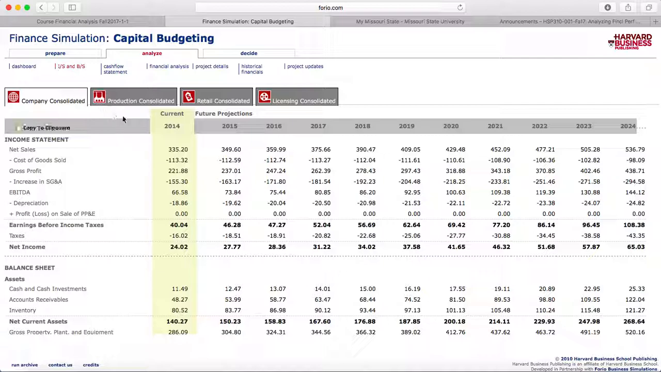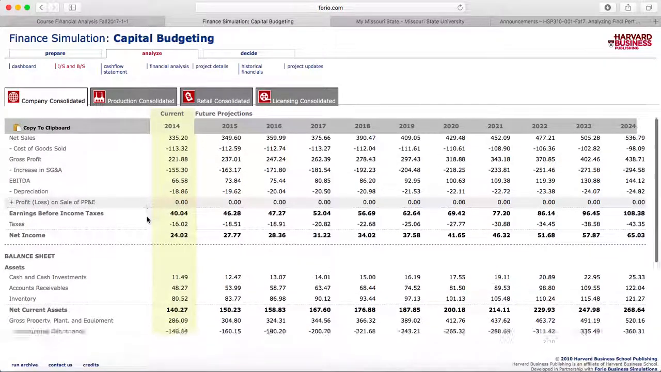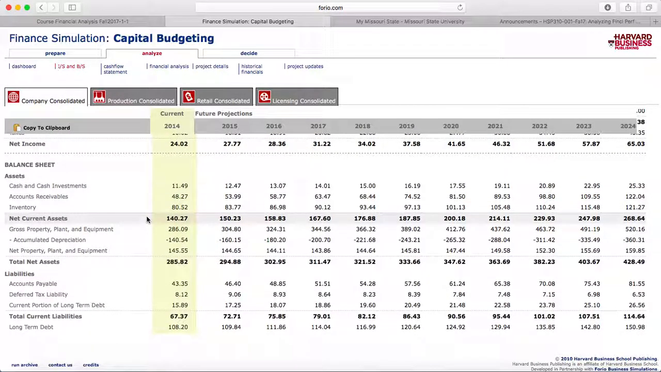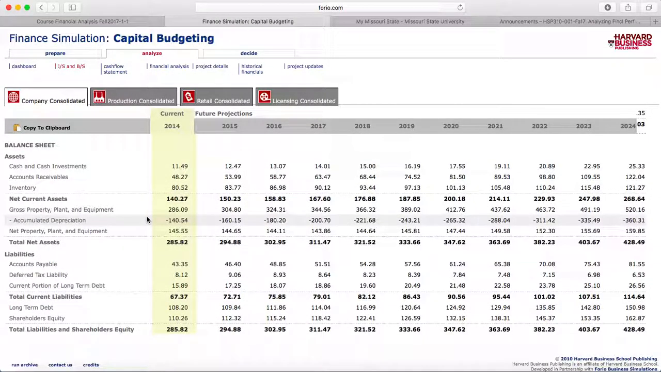Moving on to the income statement and the balance sheet, you can see that my net sales increased steadily in the forecast, going from $335.20 to $536.79, and my net income overall will do the same, hopefully through the future projections, as long as my projects go to plan. And with the balance sheet, you can see that my assets and my liabilities increased steadily up until the 2024 end of projection date, with an ending total liability and stockholder equity of $428.49, which is always nice to see.